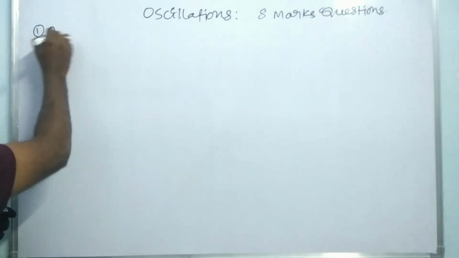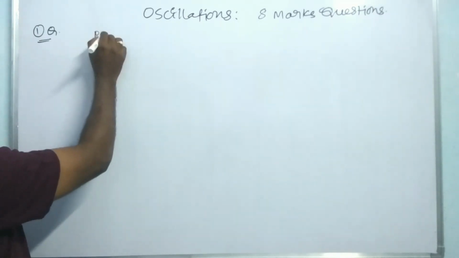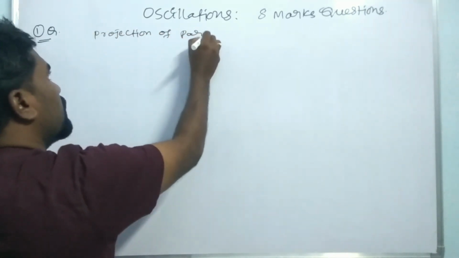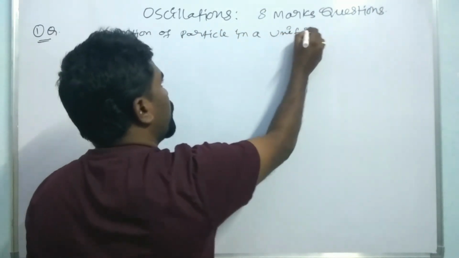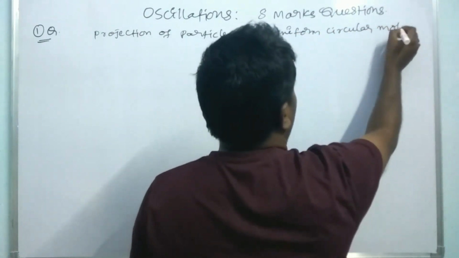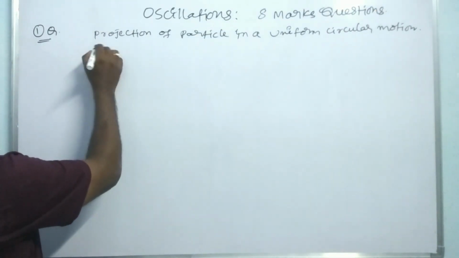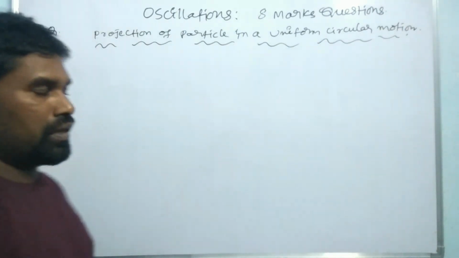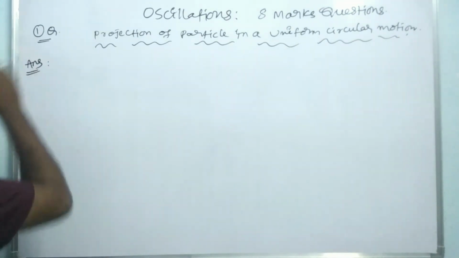First question. So what is the first question? That is the projection of a particle in uniform circular motion. The projection of the particle is in simple harmonic motion. Definitely it is in simple harmonic motion. How it is in simple harmonic motion, let us describe.